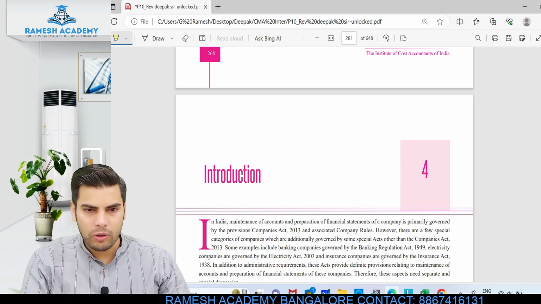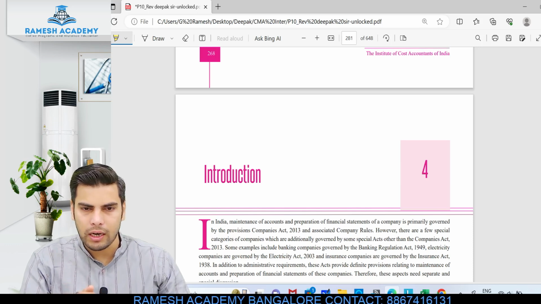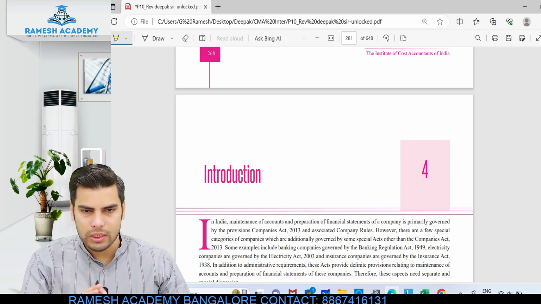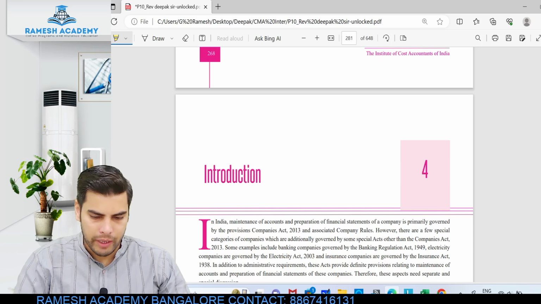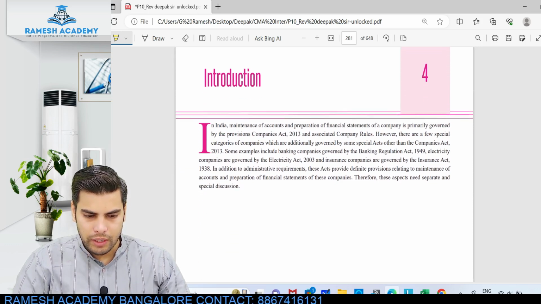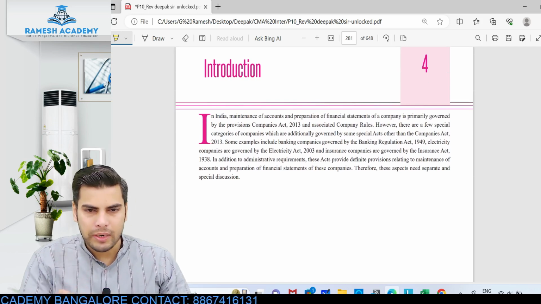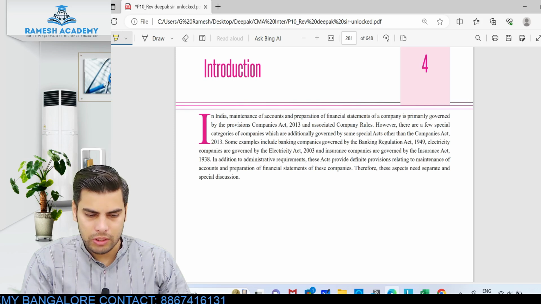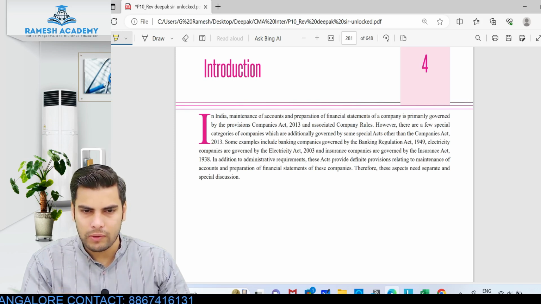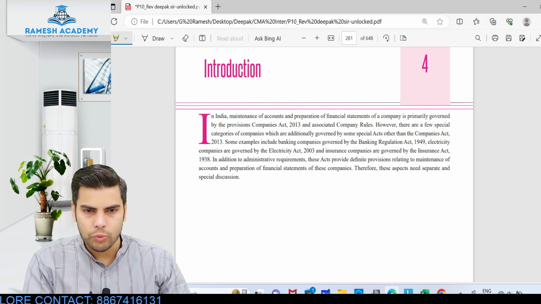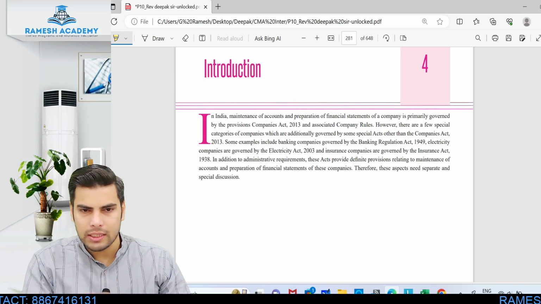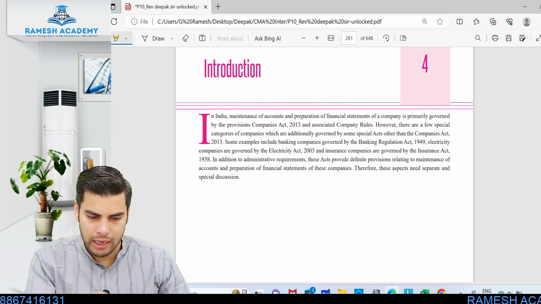A good amount of illustration is also given, close to 11 to 12 illustrations. If you just go through these illustrations, that would be more than sufficient. So on that note, let's straight away start with this. Important aspects as usual will be mentioned in the notes. I'll be covering the entire stuff, whatever is relevant and important, and those points will be written in the notes. Theoretical part, illustrations, don't worry, each and every illustration will be solved in the class.